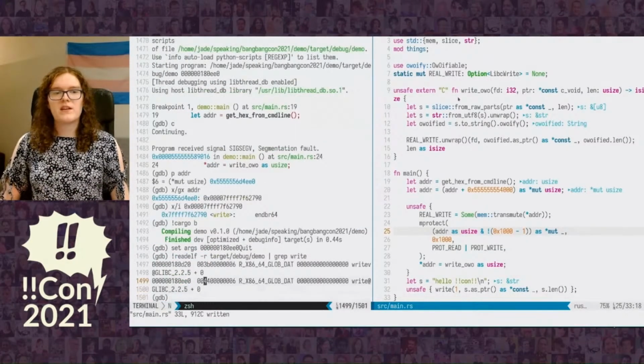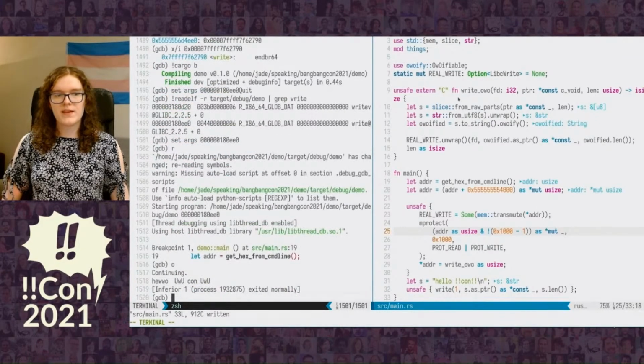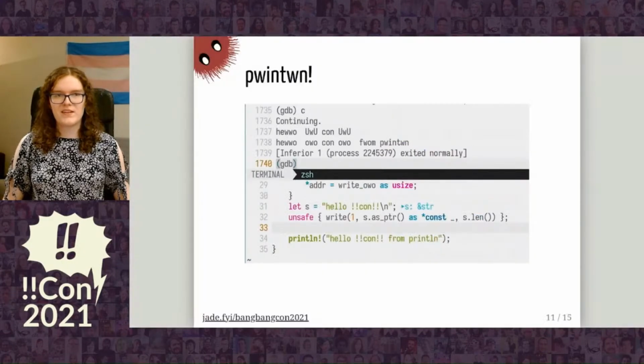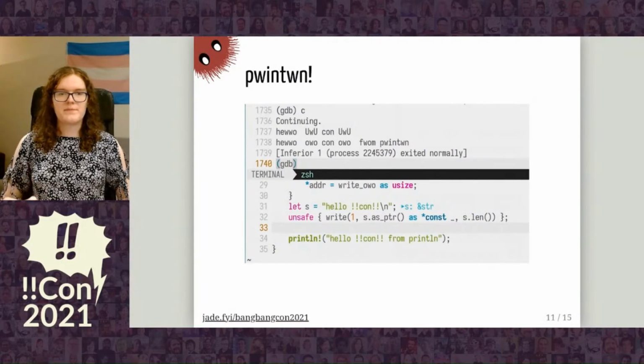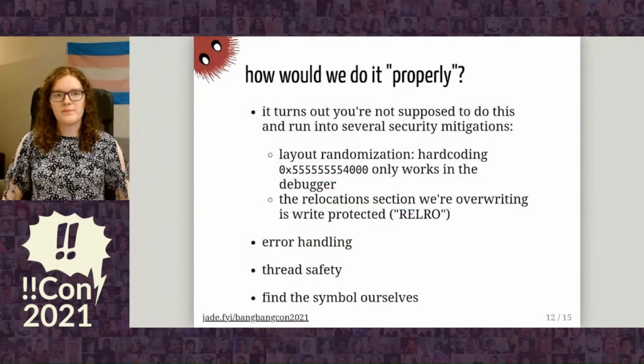Then we go to readelf again and get the right offset for our modified program. And we set the arguments and we get hello uwu kan uwu. Yay! All right, so this also works on println because println internally calls write.